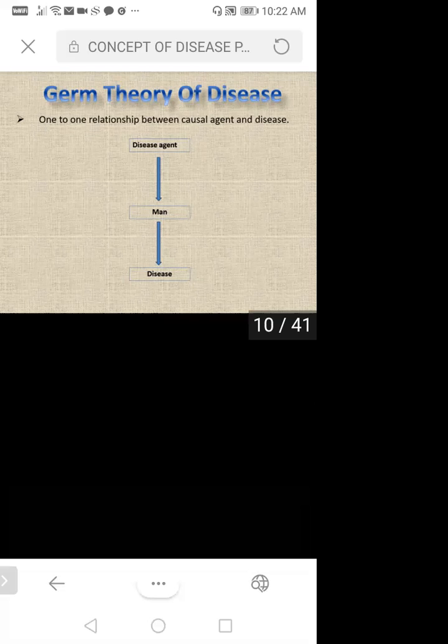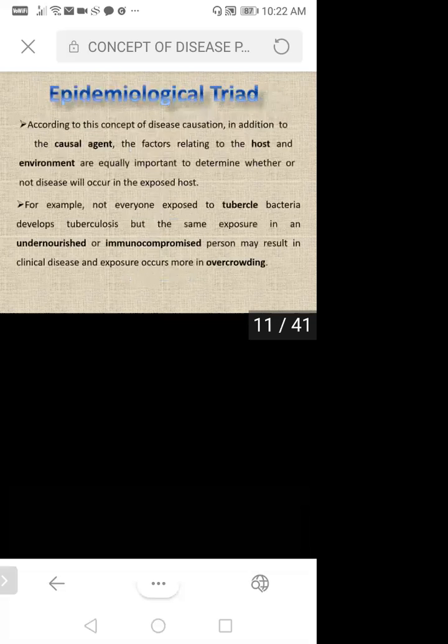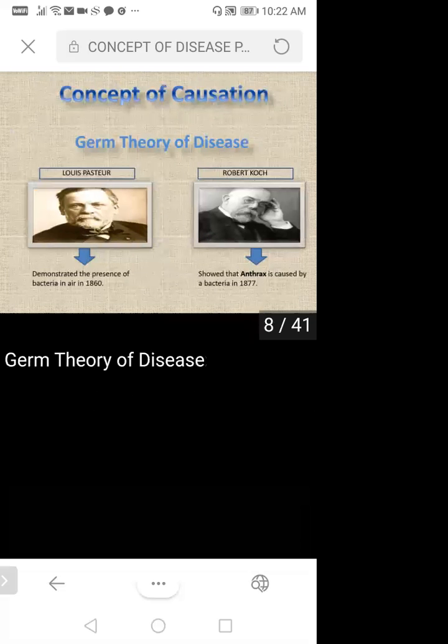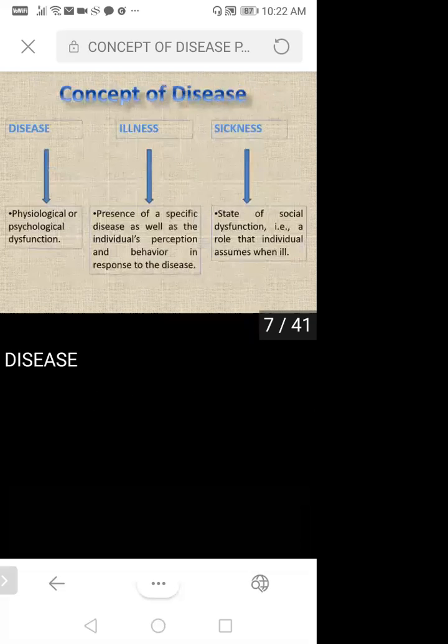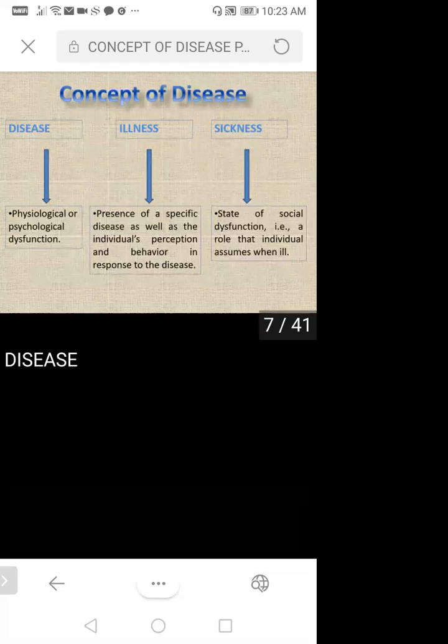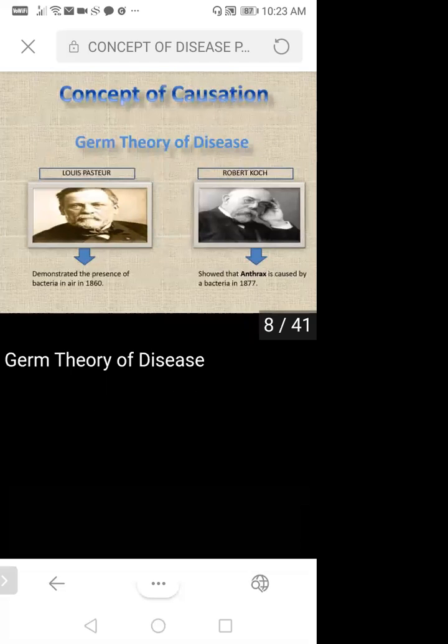Okay, they enter that human being, and finally they are diagnosed with some kind of disease. So this was about your question, like, if you get a question like what is germ theory of disease, or they ask simply about the concept of disease, in that you have to write about these things. Afterwards I'll share the book's PDF with you, so you can easily understand what exactly it is.